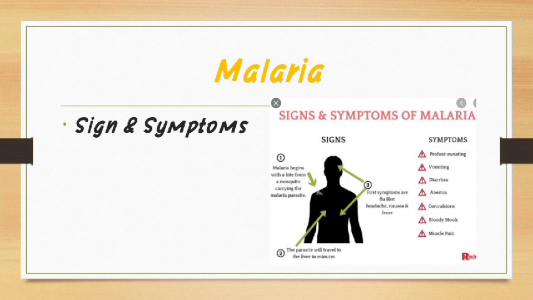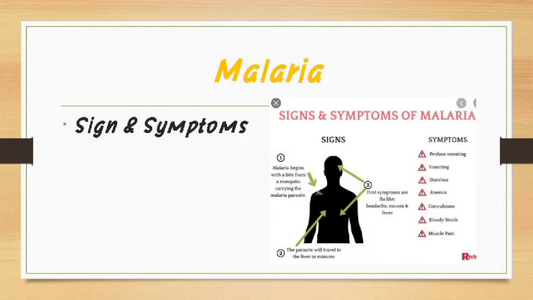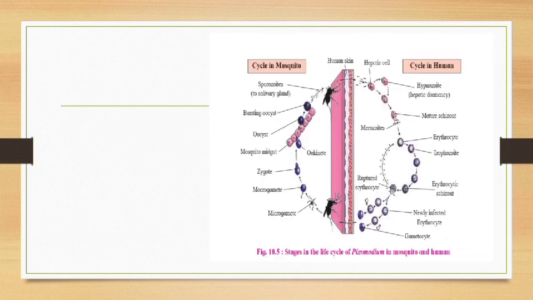Then the mode of transmission. Plasmodium is transmitted from one person to another person through an insect vector, and that insect vector is the female Anopheles mosquito. The male mosquito is not pathogenic, or that is herbivorous, while the female mosquito is carnivorous. Female mosquitoes feed on blood. Blood is their meal. When an infected female Anopheles sucks human blood,